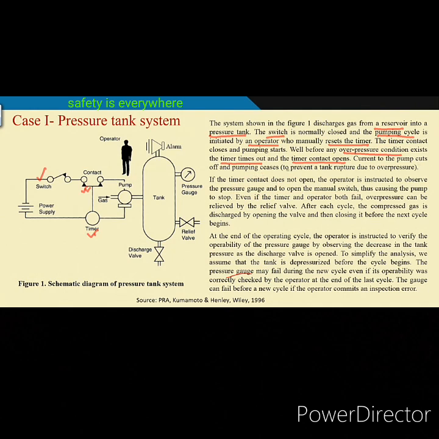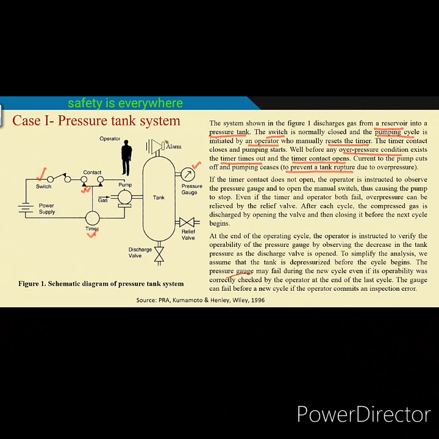So, current to the pump cuts off and pumping ceases to prevent tank rupture due to overpressure. This is the safety issue, tank rupture due to overpressure. If the timer contact does not open by chance, time has elapsed and the contact does not open, the operator is instructed to observe the pressure gauge.